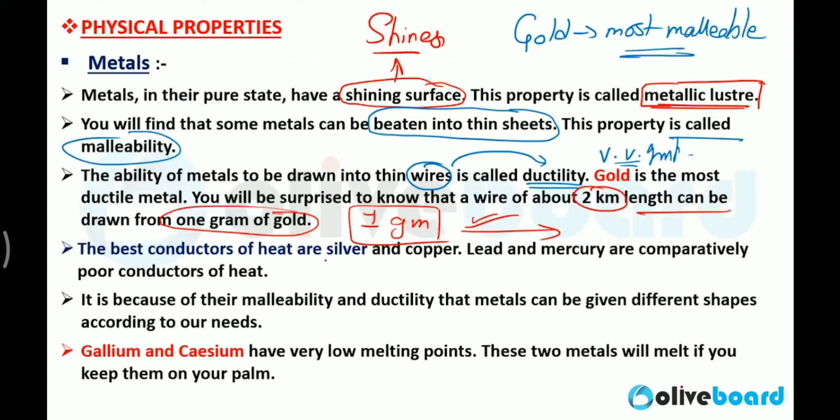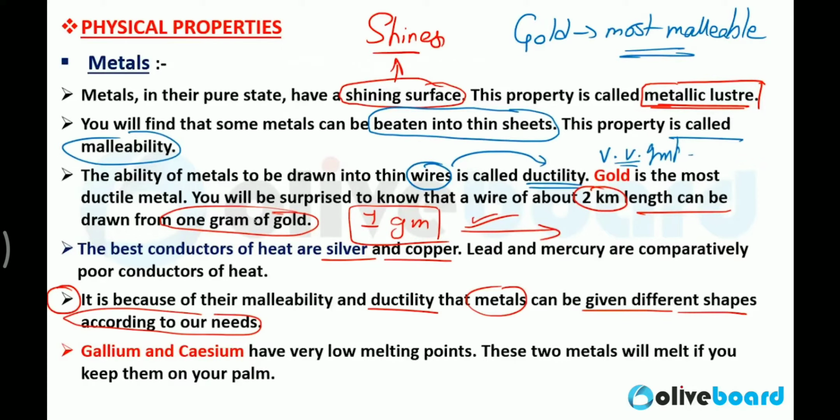The best conductors of heat are silver and copper. Lead and mercury are comparatively poor conductors of heat. It is because of their malleability and ductility that metals can be given different shapes according to our needs. Very basic point. Obviously, if metals are malleable and ductile, we can use them in different ways. We can make various machinery items from them, because of their malleability and ductility.